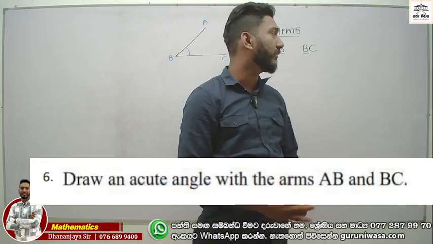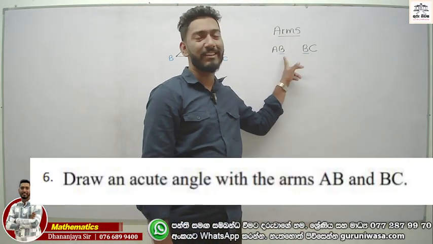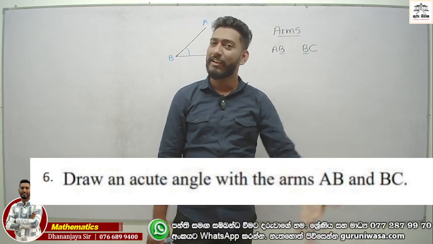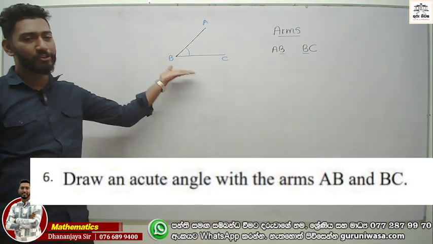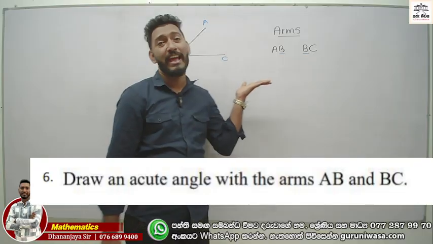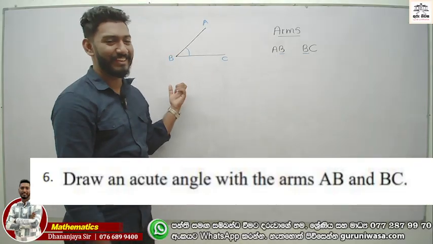And the common letter is what we call the vertex point. Vertex point. Now the answer is this one. It is very easy to draw an angle. Right. Okay.